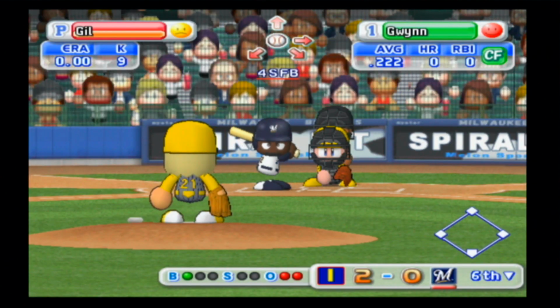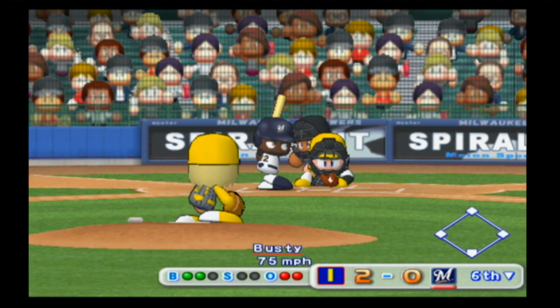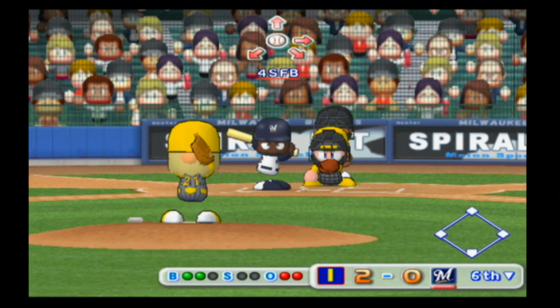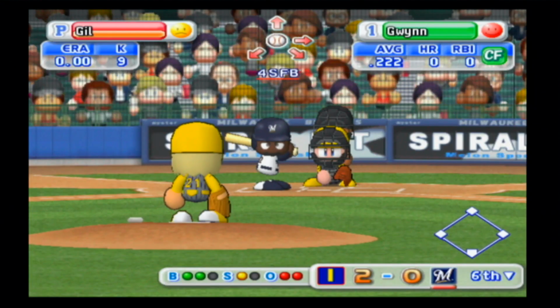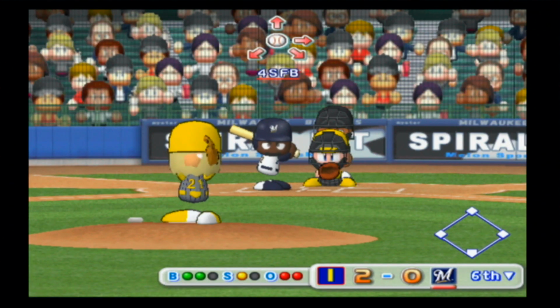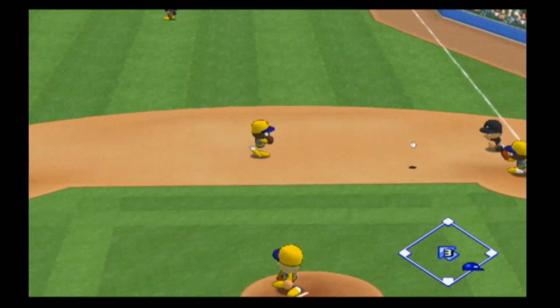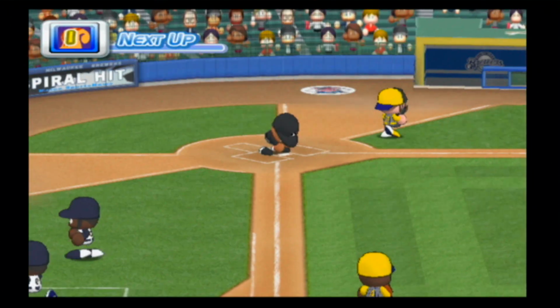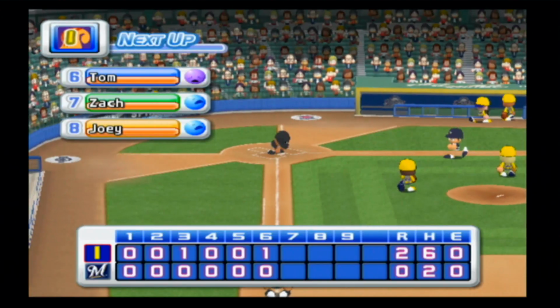Sinker is too low. Curveball too low. Bounced both those pitches in. Fastball grooved right in there, and Gwynn just let it go. Hits this one, but it's going to be a harmless ground ball to second. That will get us to the 7th inning. Tom's going to lead off for the Squirrels, who still lead 2-0.